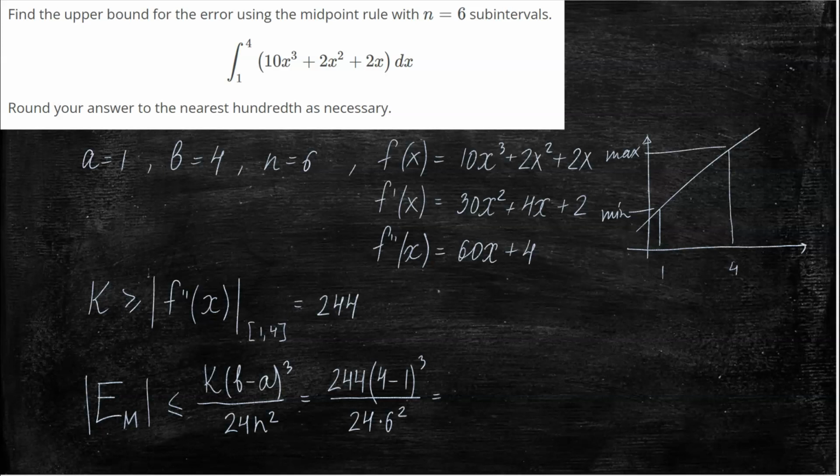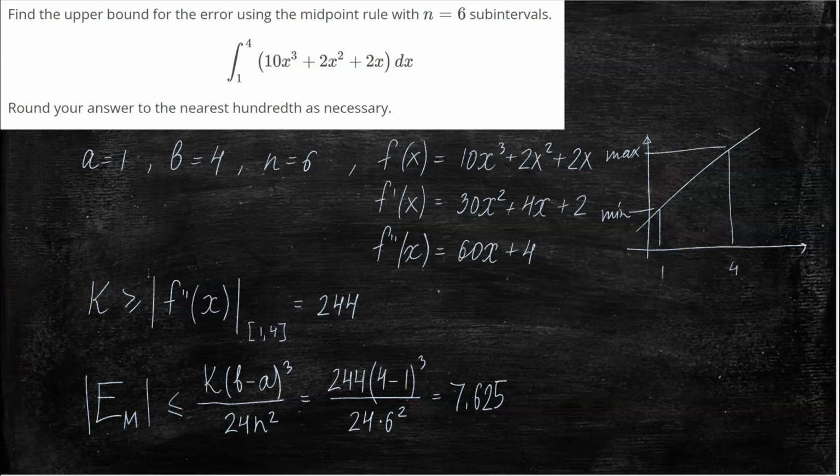I'm just going to grab a calculator, and the answer that I got is 7.625, meaning that whatever number I get for M6, I am at most 7.625 units off from the true answer, which we still don't know what it is, right? So in real life we wouldn't know. Here we can of course compute it and verify the formula.